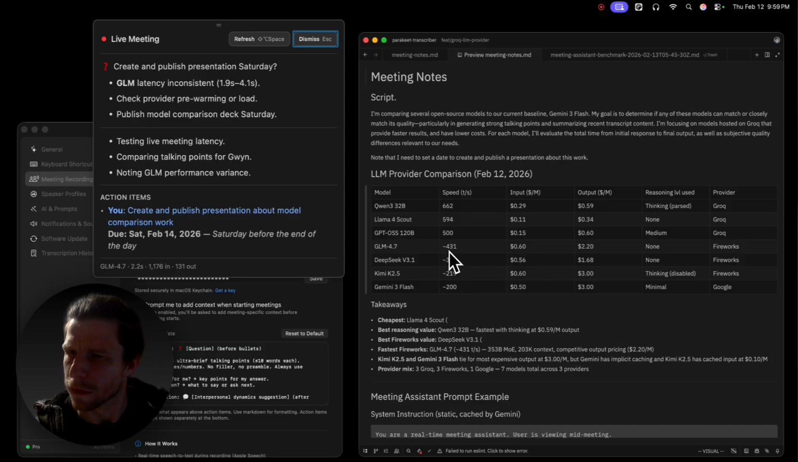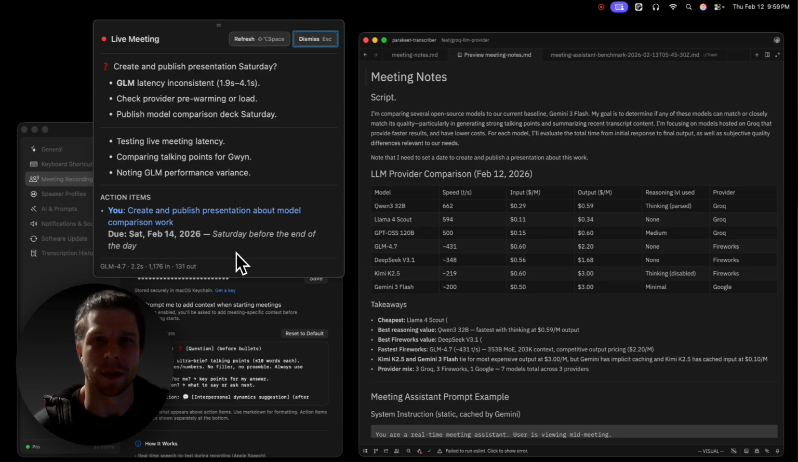Might be interesting to check a different provider for GLM 4.7. 4.7 might not even be the latest model from that lab, so it would be worth looking into. Might get some better results for the meeting assist.